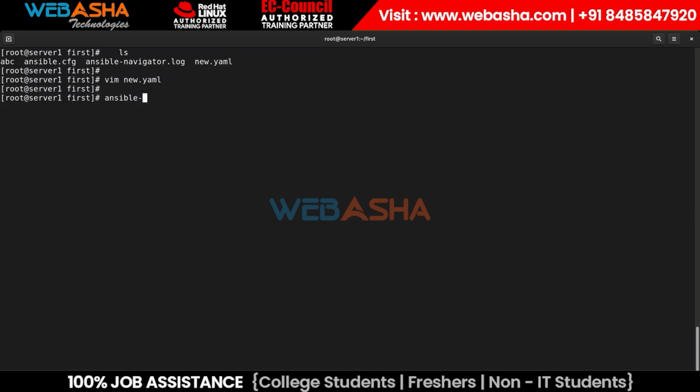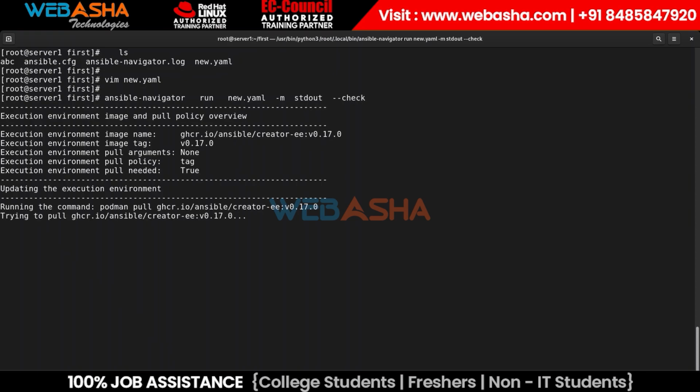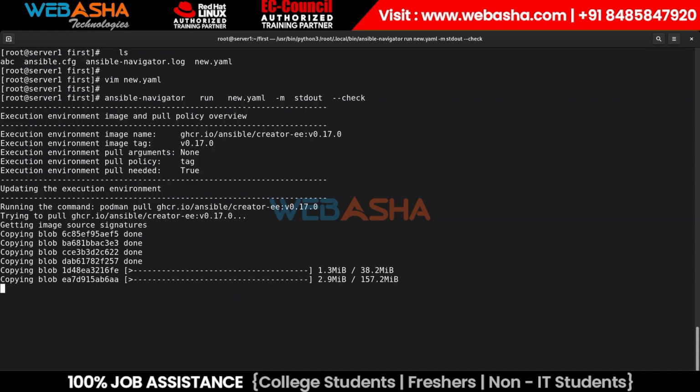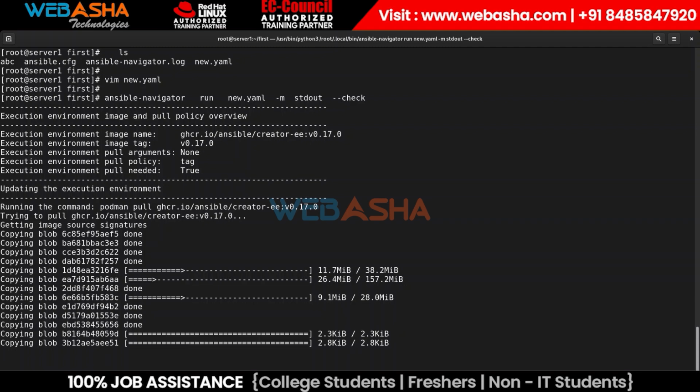If you wanted to run that with the help of navigator, you can run navigator run and then the new.yaml and then mode should be stdout, right? Either you can also use this particular dry run option as well, hyphen check. So dry run is a mechanism; you know the syntax check and dry run options, right?